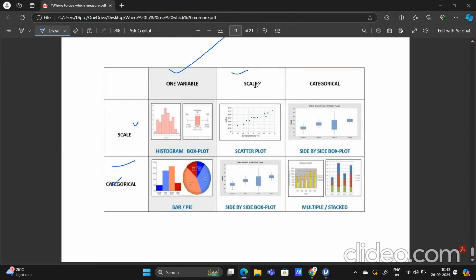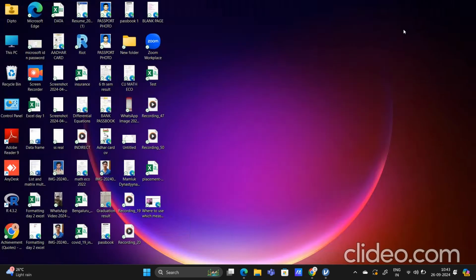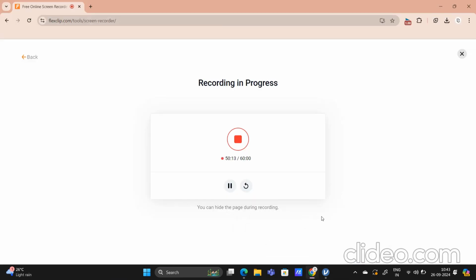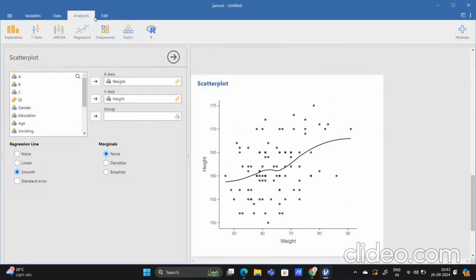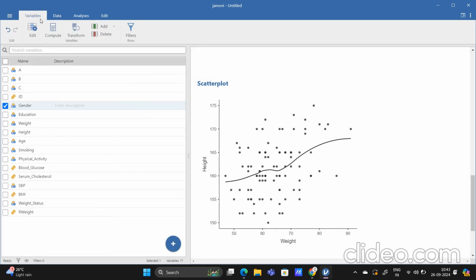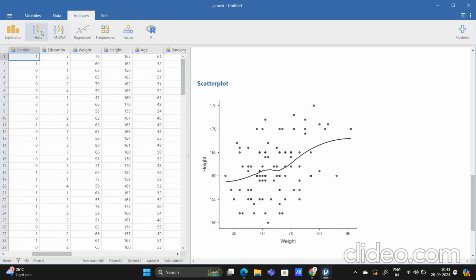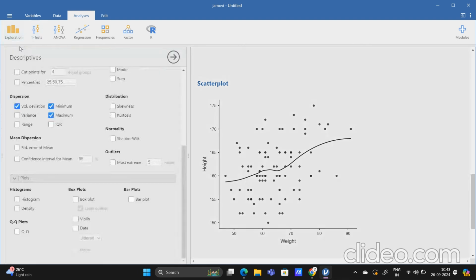Now if I have one variable that is categorical and another variable that is numeric, in this situation we will basically be using side by side box plot. So let me pick one variable which is categorical and another variable that is scale, that is numeric. For that I will go to the analysis option, and I will pick up this exploration.